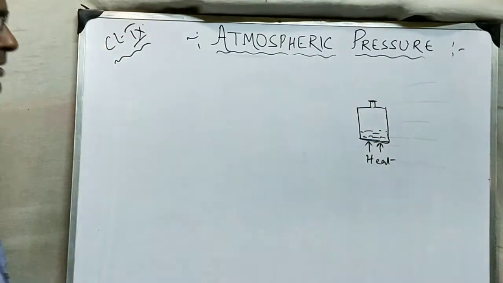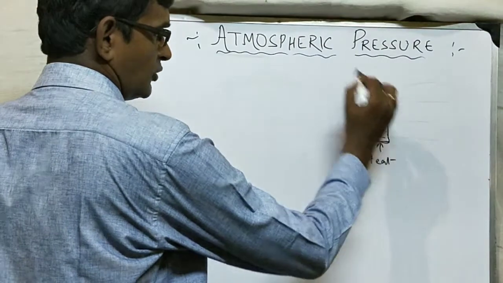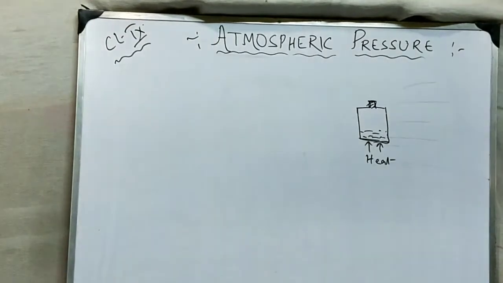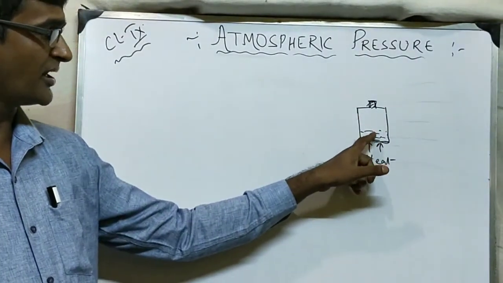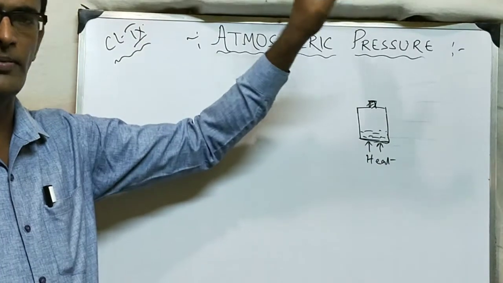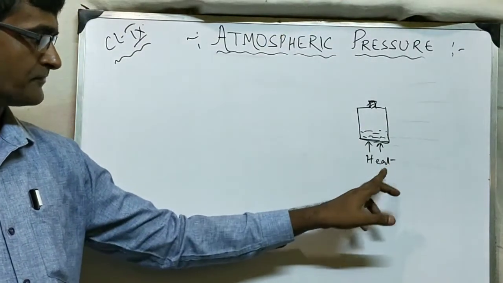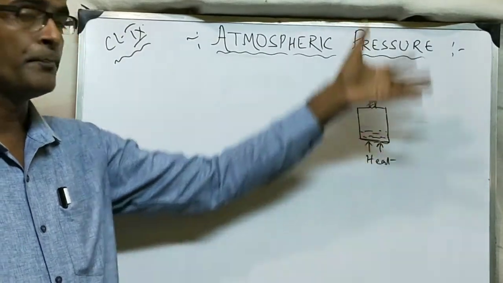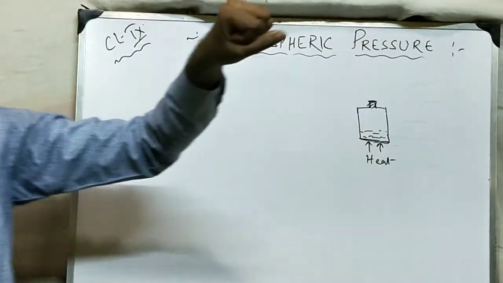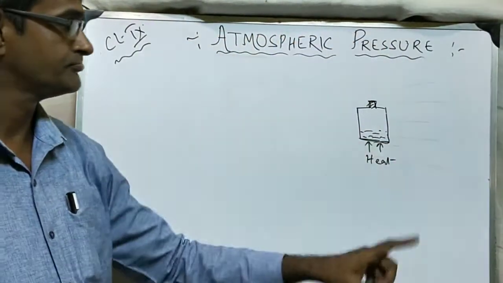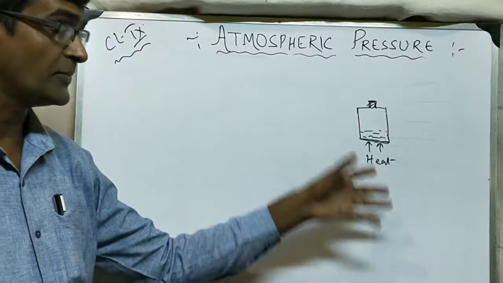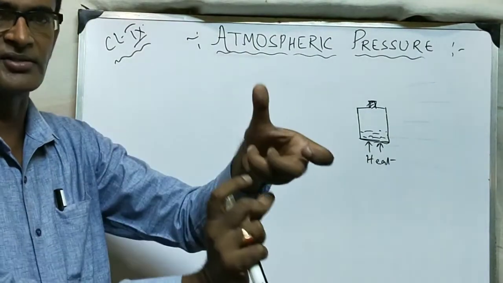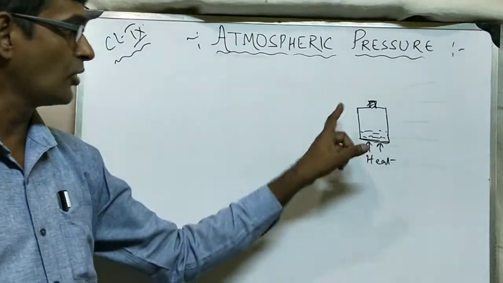You put the lid. You have put the lid now, it is not open. In the hot condition only, don't wait for cooling. When you have seen that all the water has been evaporated, you stop heating, remove and put the lid and pour cold water on it. ठंडा पानी इसके ऊपर डाल दो. What will you see? That this can has been crushed. It will not be in this condition.